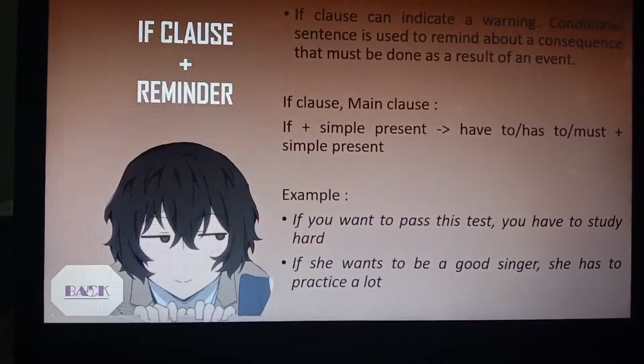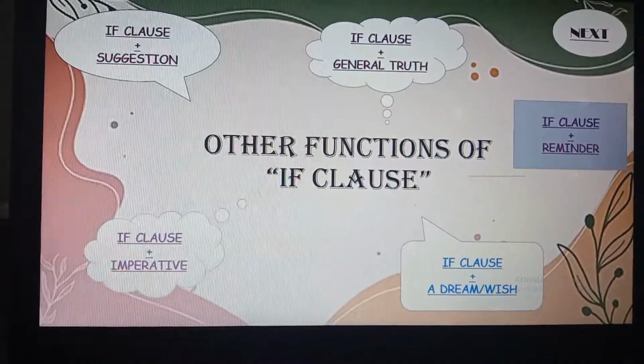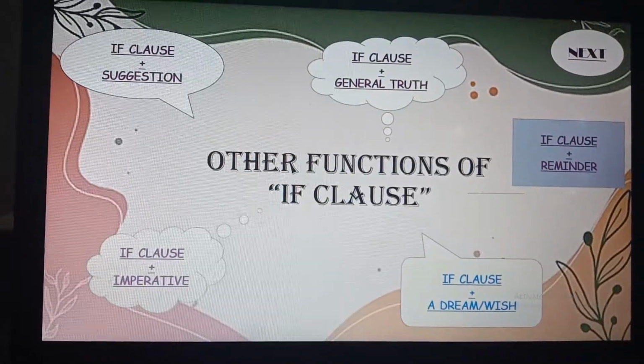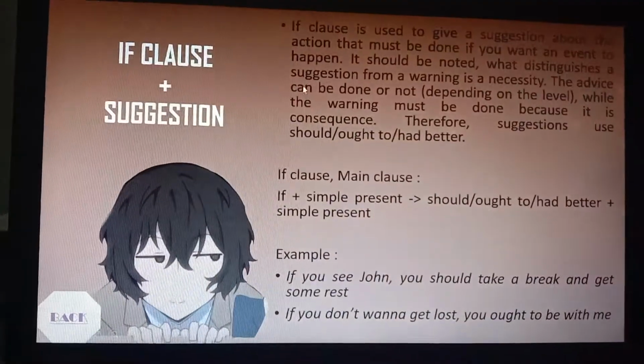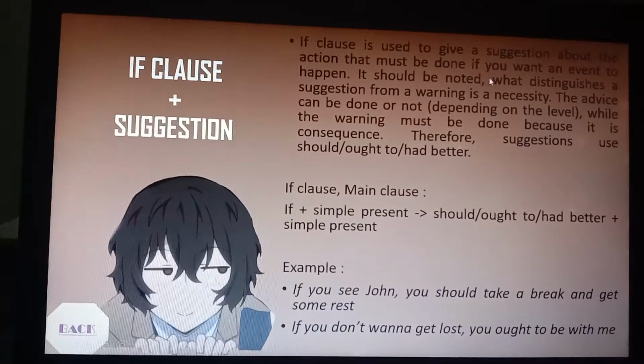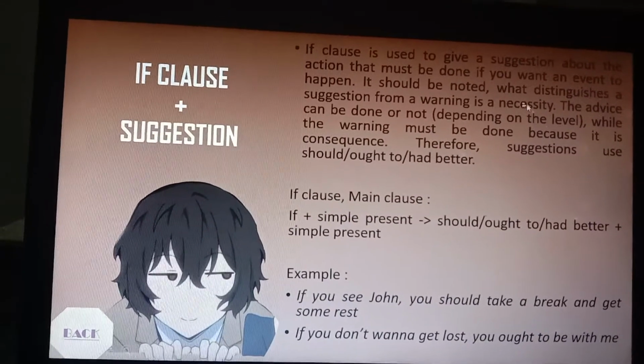Now we're going to take a look at the if clause plus suggestion. The if clause is used to give a suggestion about the action that must be done if you want an event to happen.